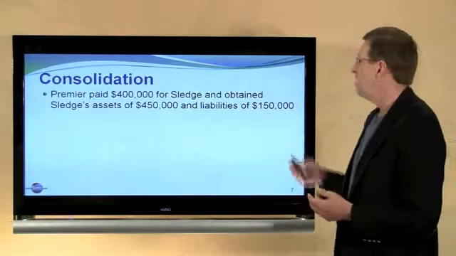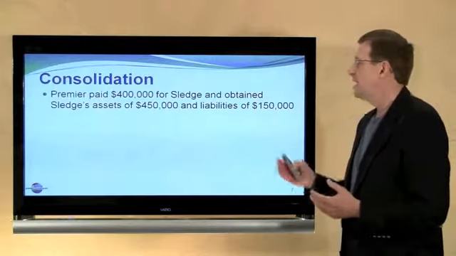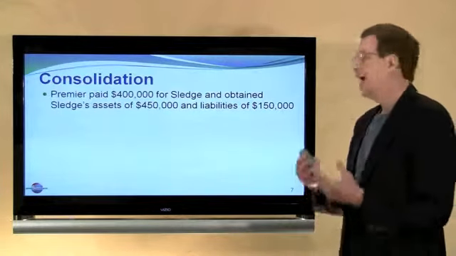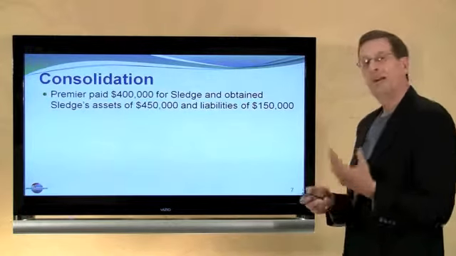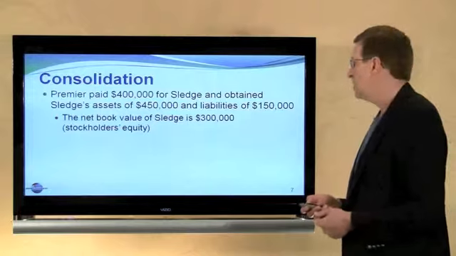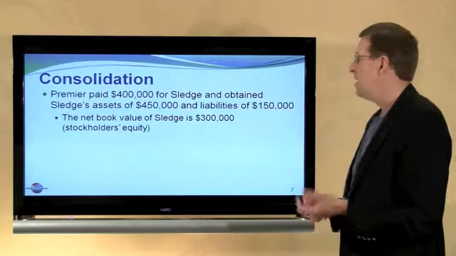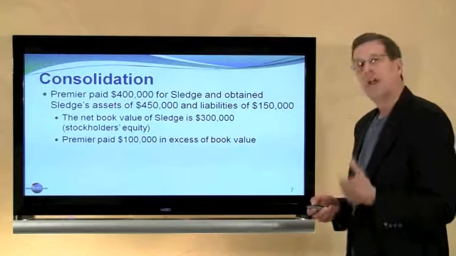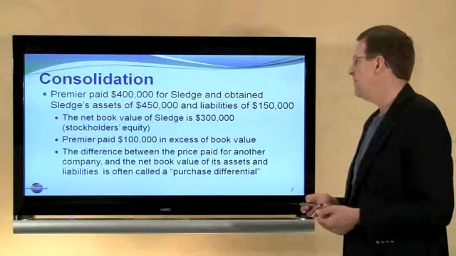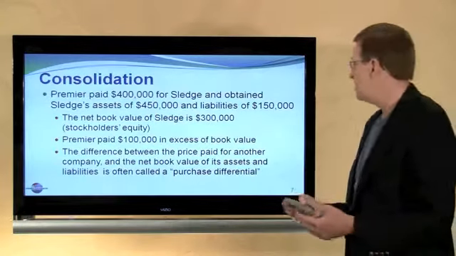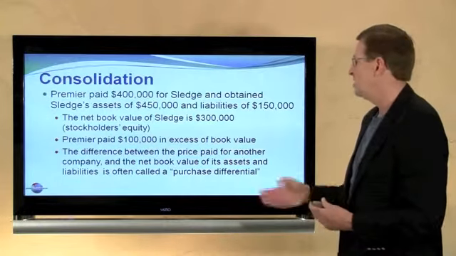So Premier paid $400,000 for Sledgehammer, obtained Sledge's assets that were carried at $450,000, and assumed all of Sledge's liabilities that were carried at $150,000. That is, the equity or net book value of Sledge was $300,000. We paid $400,000. So we have a $100,000 difference to explain or account for. That's our purchase differential or premium. And we have to do an evaluation, a business analysis and a business valuation to determine what the difference is due to.